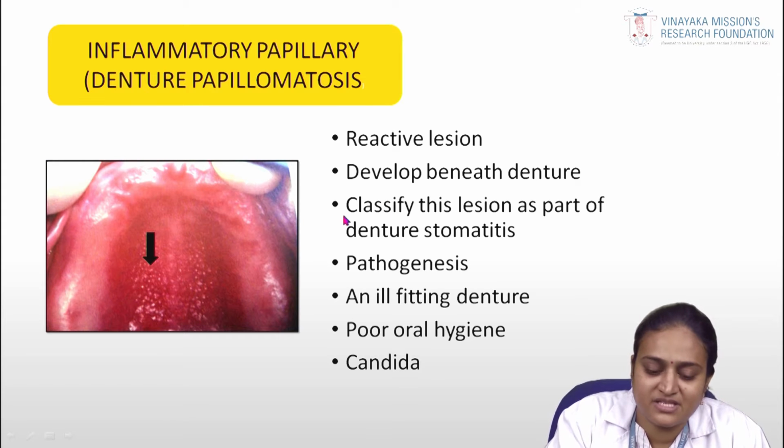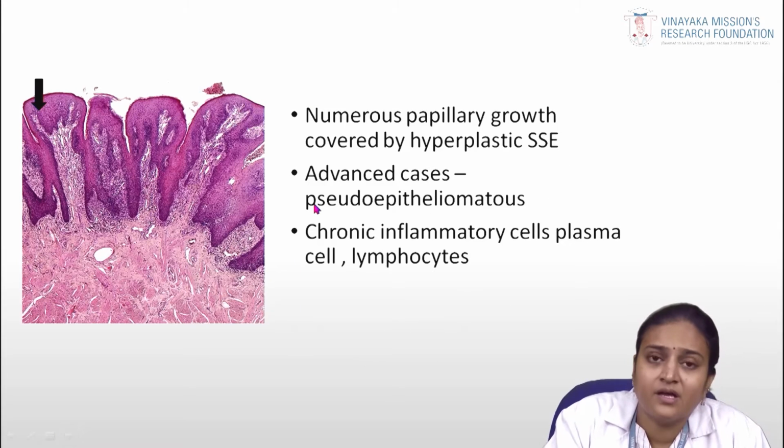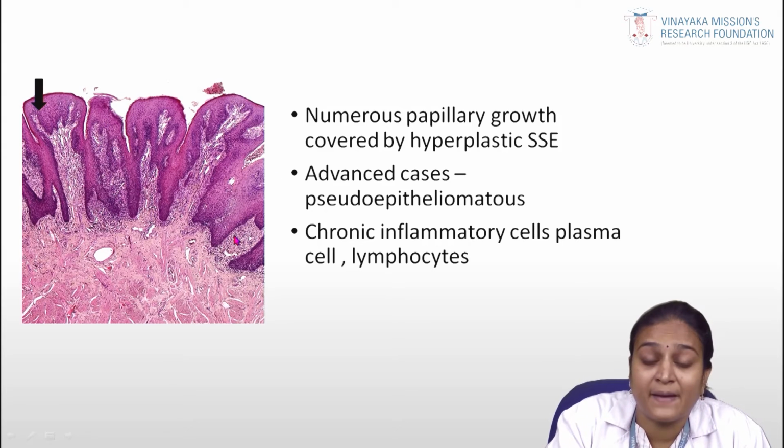Denture stomatitis means inflammation because of the denture. Its main pathogenesis in denture papillomatosis is ill-fitting denture, poor oral hygiene and candidal infection. Coming to the histopathology, here you can appreciate numerous papillary growths that are covered by hyperplastic stratified squamous epithelium.